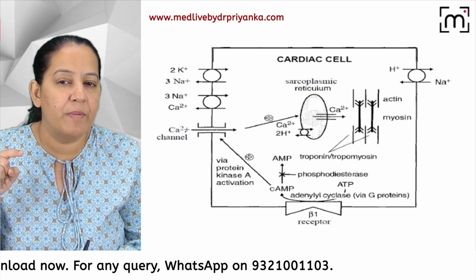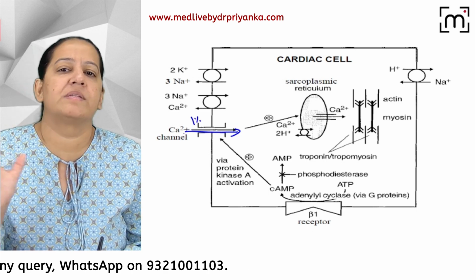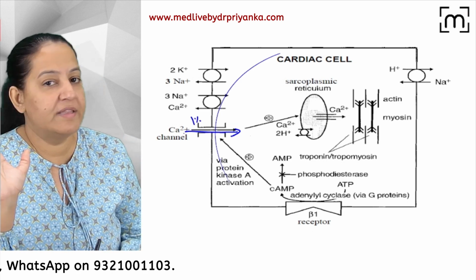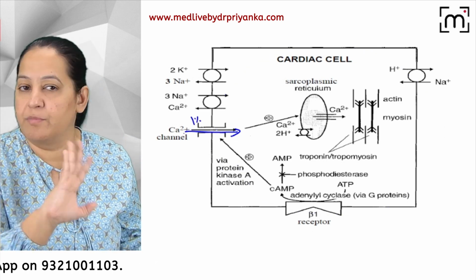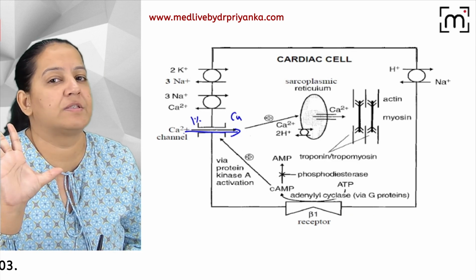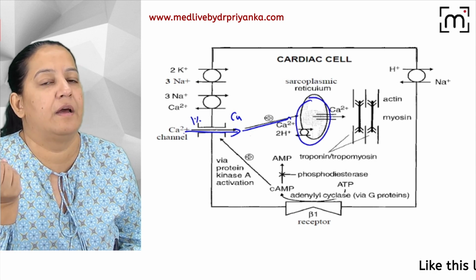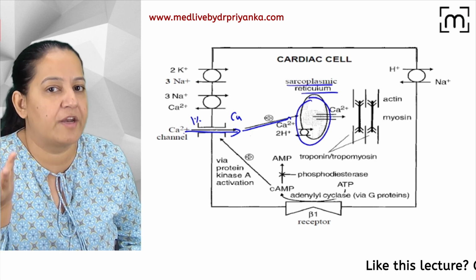When the calcium channel opens, a little bit of calcium, 1% of the calcium, goes inside the cell. Normally, in the cytoplasm there is no calcium. Only a minor percentage is going, and that goes to the endoplasmic reticulum of the cell. The endoplasmic reticulum is known as the sarcoplasmic reticulum.